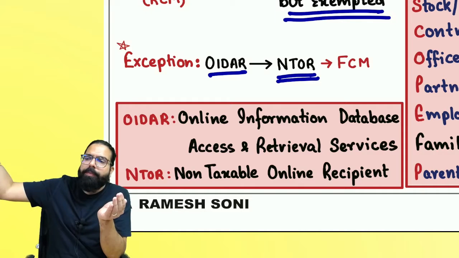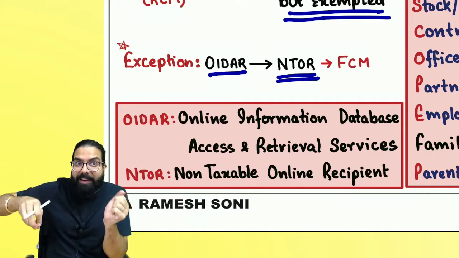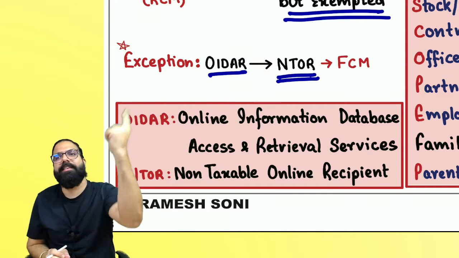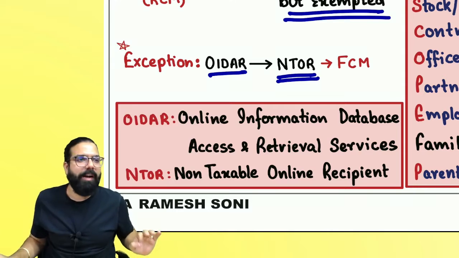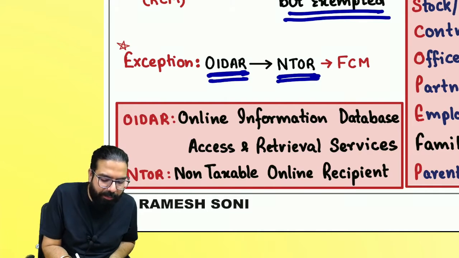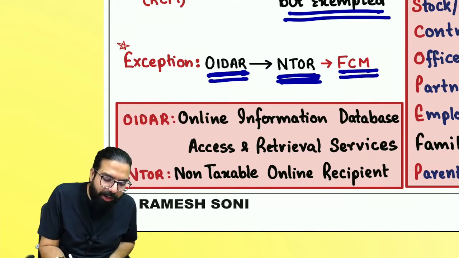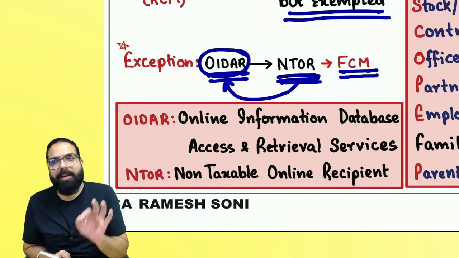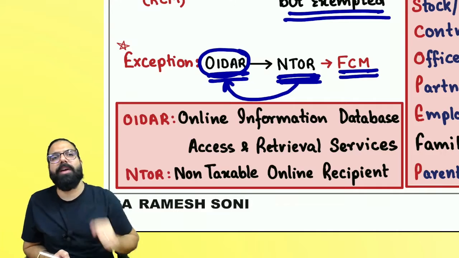So the OIDAR supplier is required to take compulsory registration as per section 24 in India, collect the GST and pay it to the government under forward charge mechanism. So in case of OIDAR services given to an NTOR, forward charge mechanism will always apply. The OIDAR supplier has to take registration in India, collect the GST and pay it to the government.